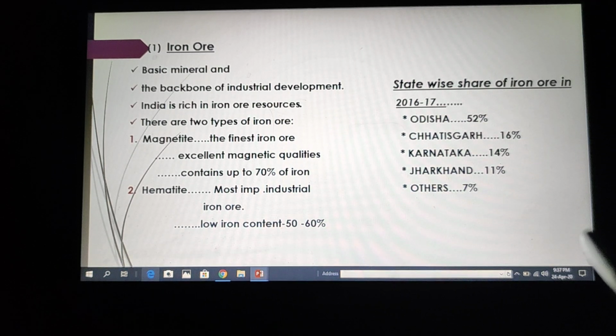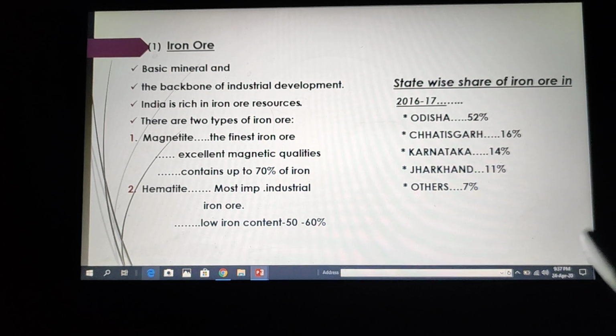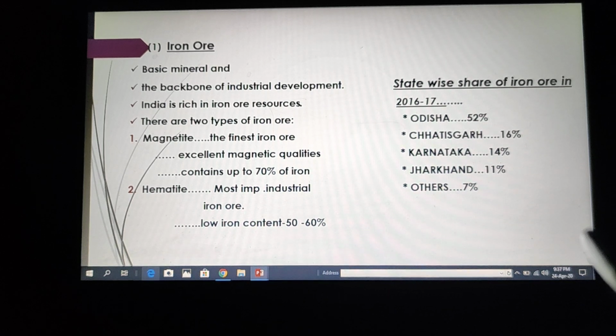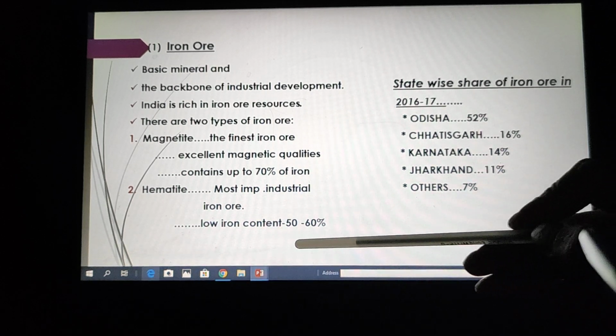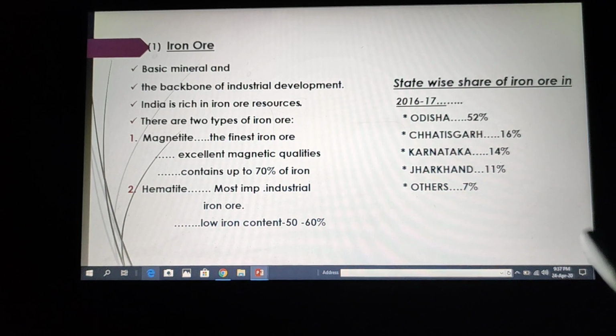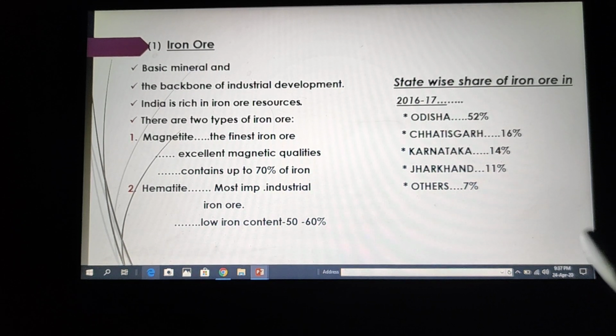Then the second category, hematite, is the most important industrial iron ore, widely used in industries. It is not as fine as magnetite because the iron content in this is lower, around 50 to 60%.